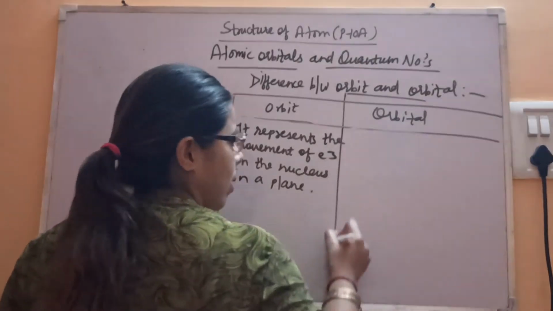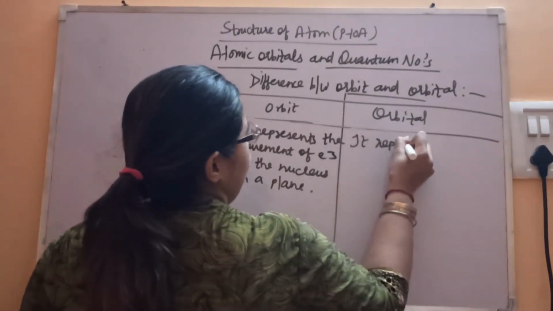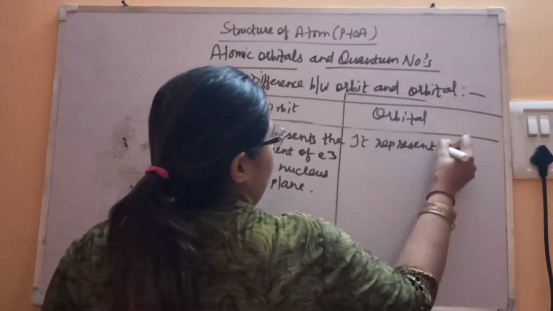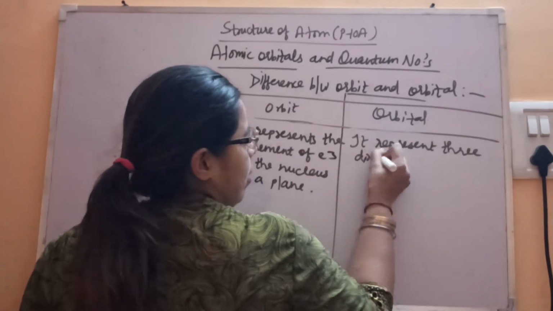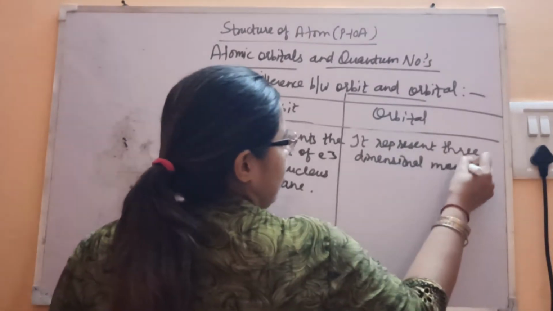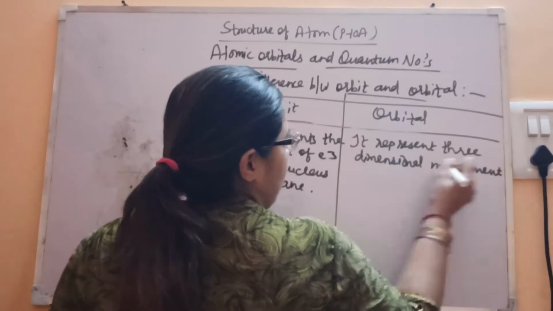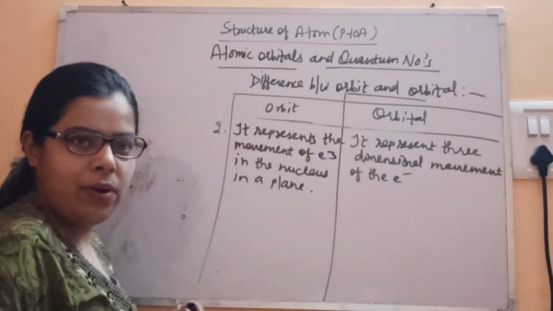An orbital represents the three-dimensional movement of the electron.